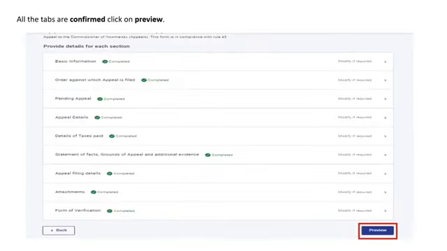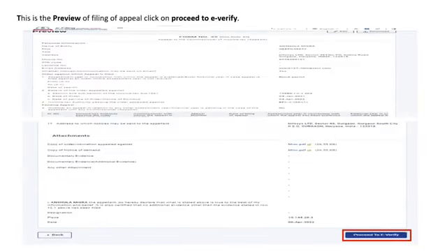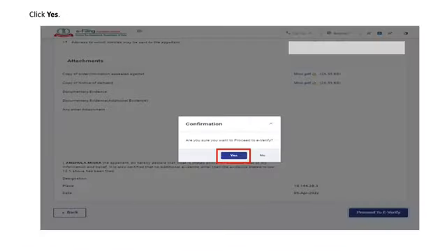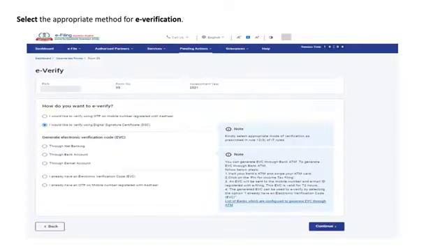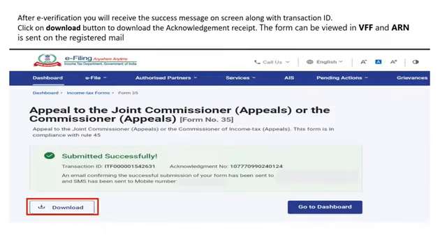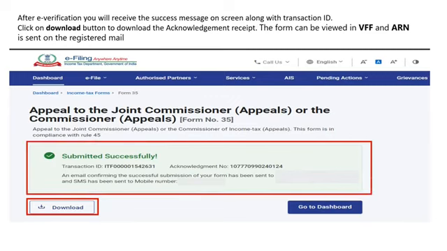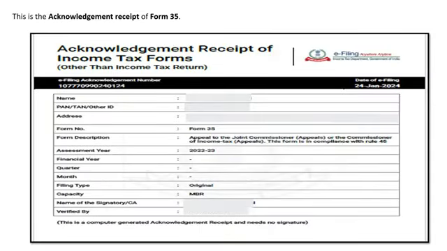All the tabs are now confirmed. You can click on Preview. After previewing the appeal, you can click on Proceed to E-Verify. You would be asked for a confirmation. You can click on Yes and then select the appropriate method for E-Verification. Once you E-Verify, you will receive the success message on the screen along with the transaction ID. You can click on Download button to download the acknowledgement receipt.